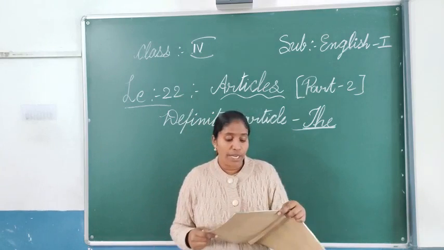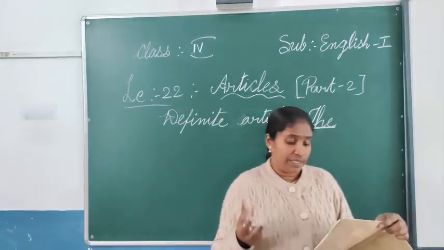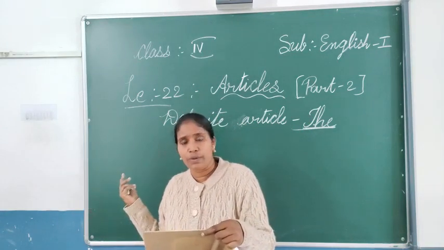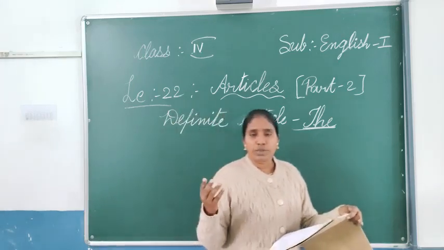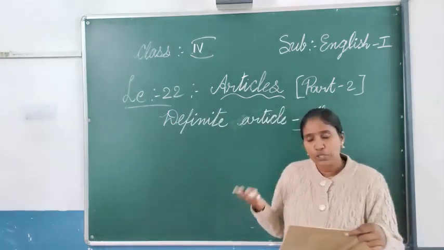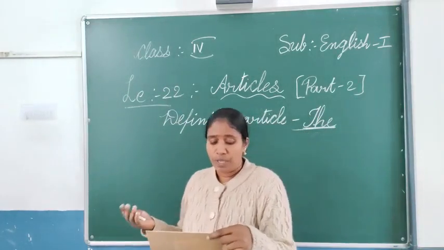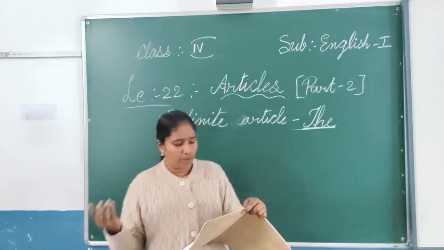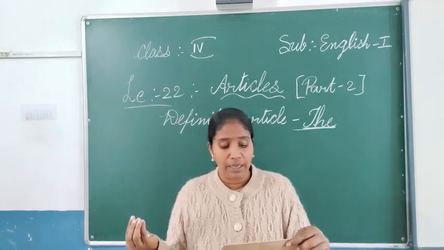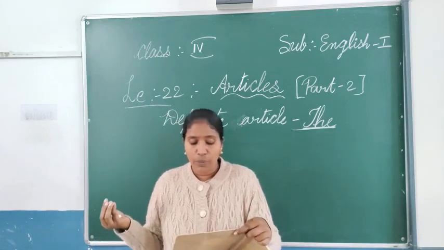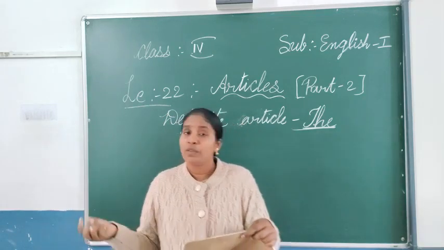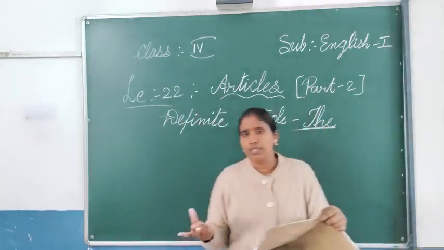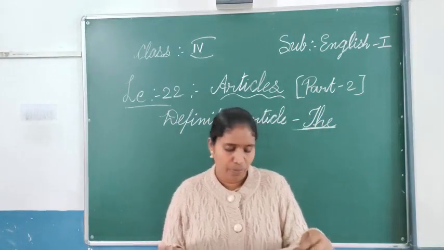The next one: before the names of public buildings and institutions. About institutions: the St. Joseph School. Any institution name, or when we take a university's name, the University of London, like that we will be using "the". My uncle teaches at the University of London. When we take universities' names or any particular institution's name, then we will be using the article.